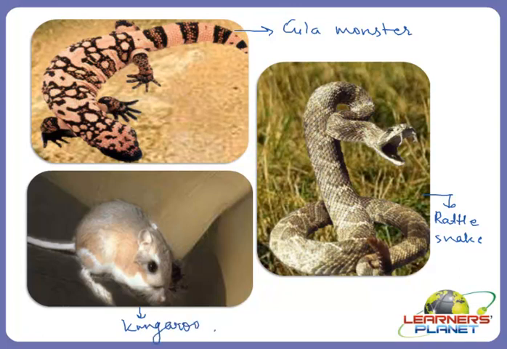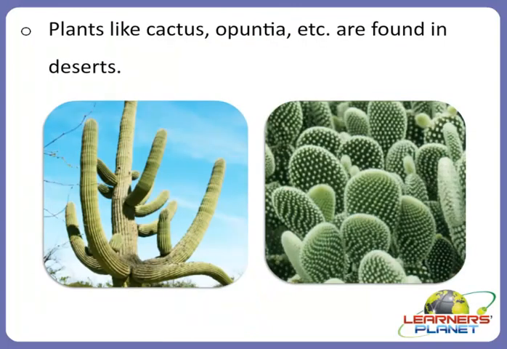These are some of the animals found in deserts, and there are some plants too, like cactus, opuntia, etc. These are images of plants which are found in deserts.